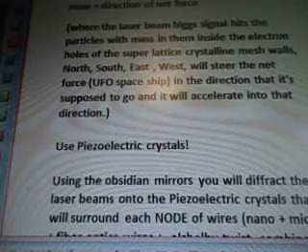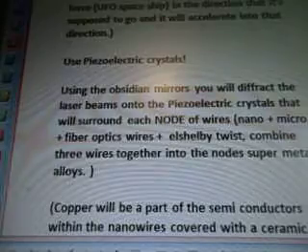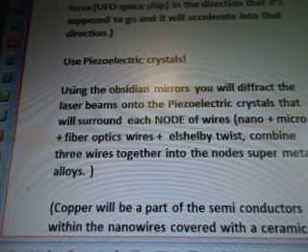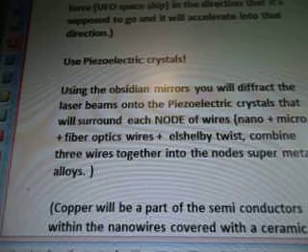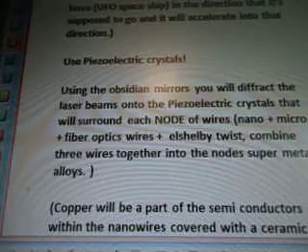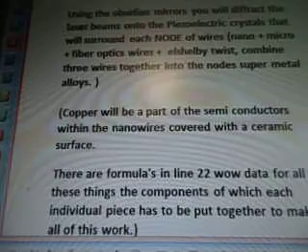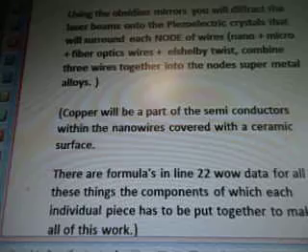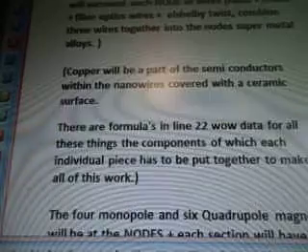Use piezoelectric crystals. Using the obsidian mirrors, you will diffract the laser beams onto the piezoelectric crystals that will surround each node of wires. Nano, micro, and fiber optic wires, L-Shelby twist, combine 3 wires together into the node's super metal alloys. Copper will be a part of the semiconductors within the nano wires covered with a ceramic surface.